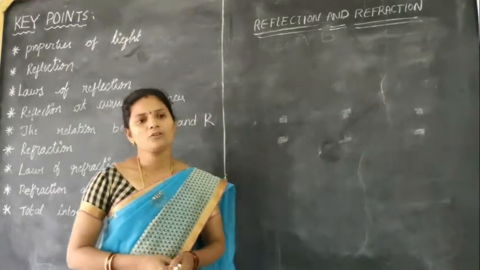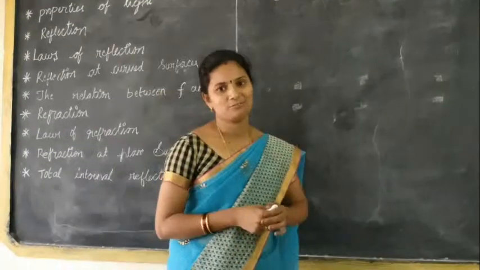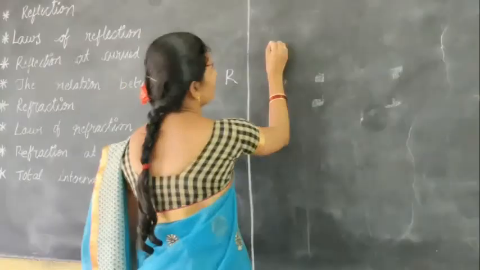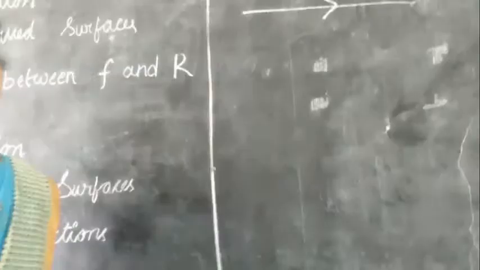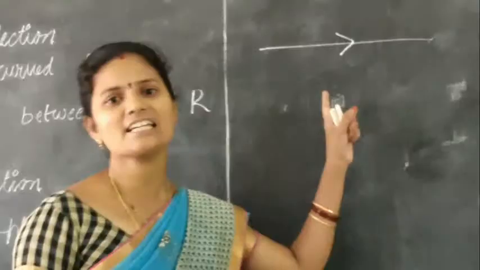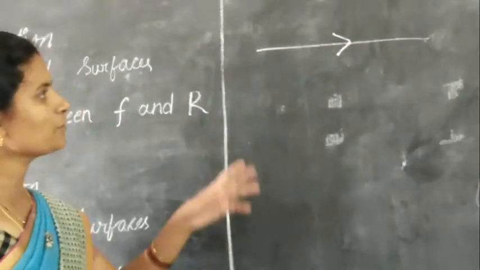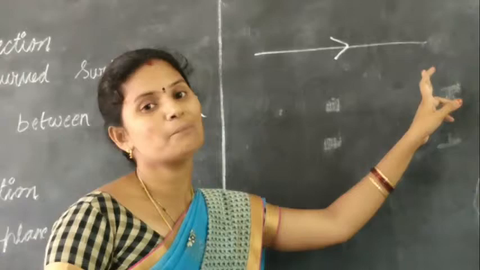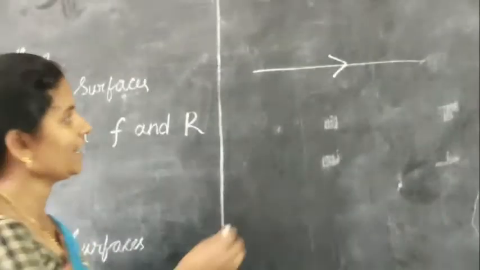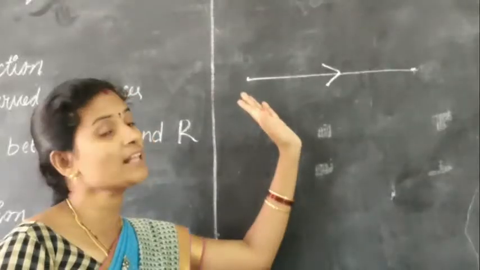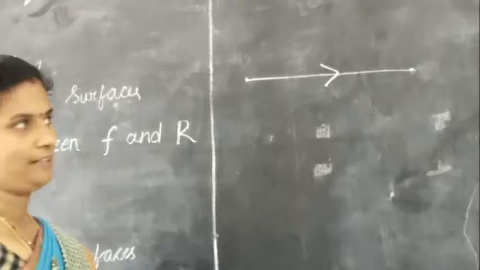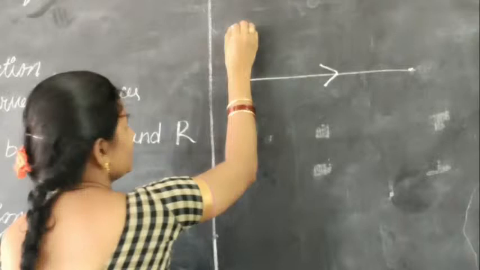First of all, we have to learn what a light ray is. The narrow path travelled by the light is known as a light ray. Here, the energy is transferred from one place to another, from one point to another point. So that is nothing but the path of the light. The narrow path travelled by the light is known as a light ray.